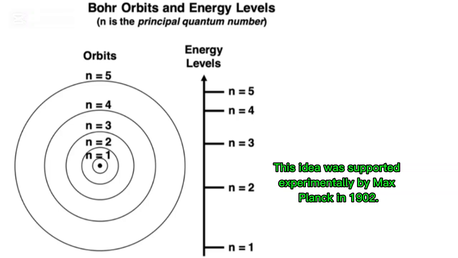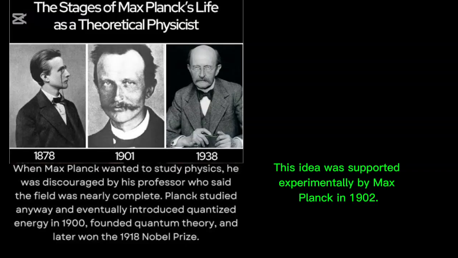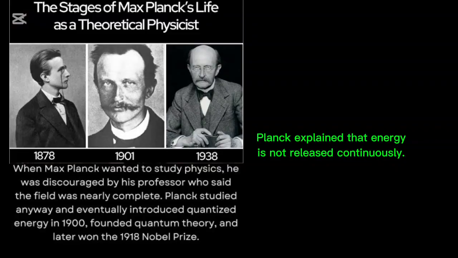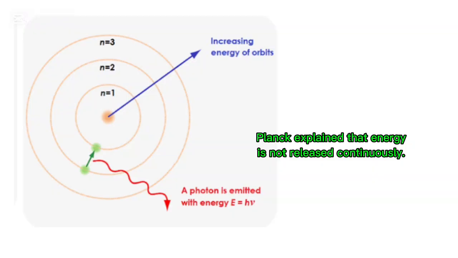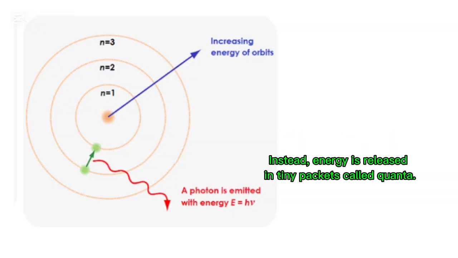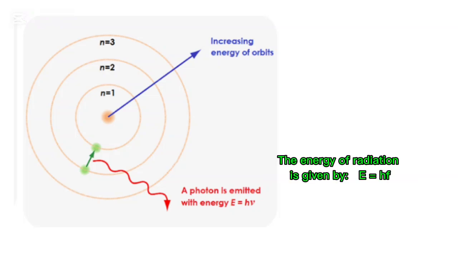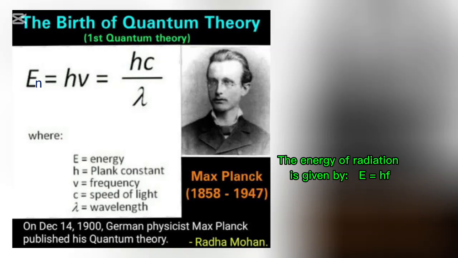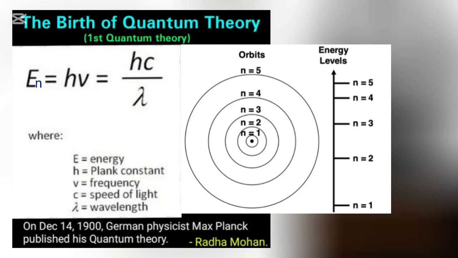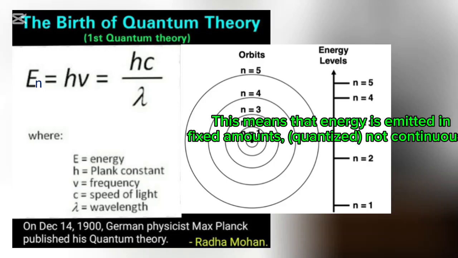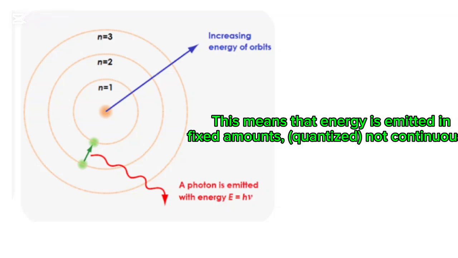This idea was supported experimentally by Max Planck in 1902. Planck explained that energy is not released continuously. Instead, energy is released in tiny packets called quanta. The energy E of radiation is given by E = nhf, where n = 1, 2, 3, and E is the energy of the photon, h is the Planck constant, f is the frequency of the radiation. This means that energy is emitted in fixed amounts, that is, quantized, not continuously.